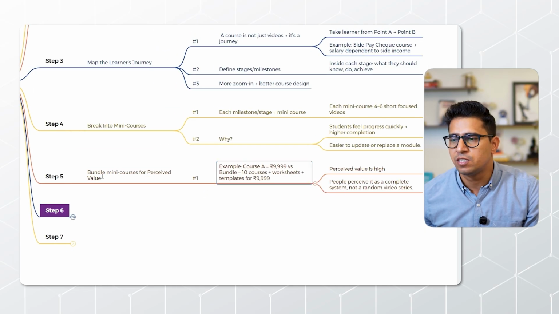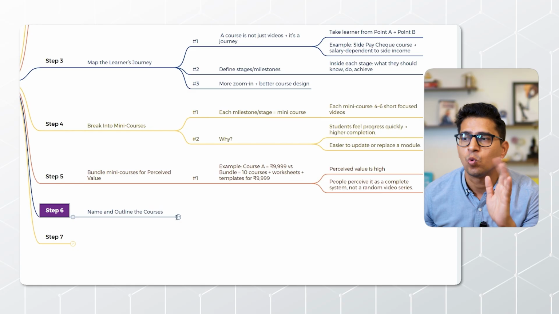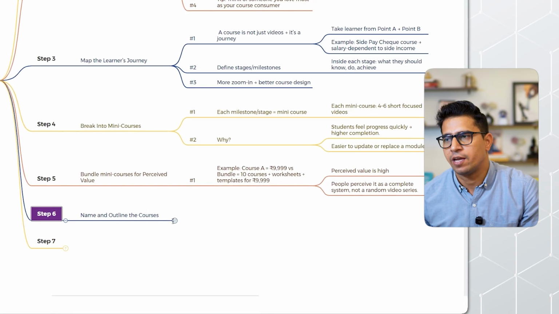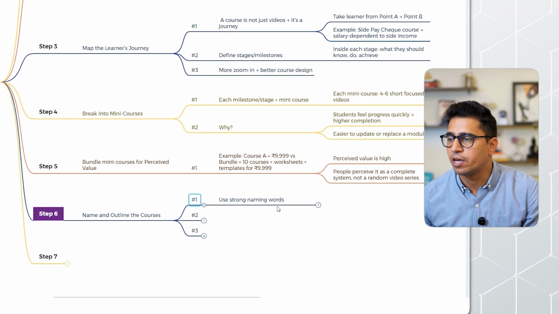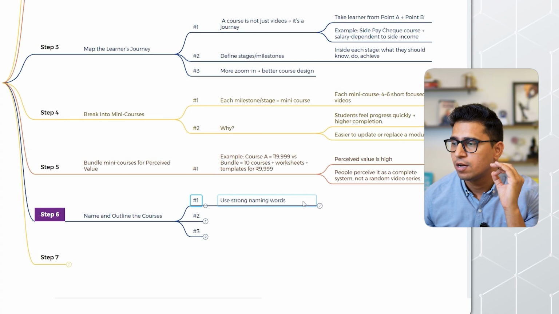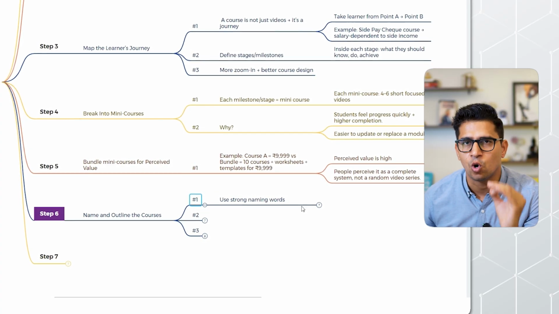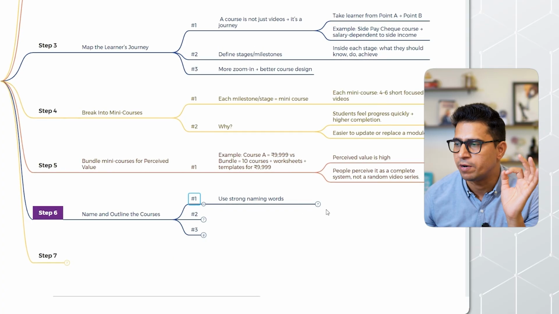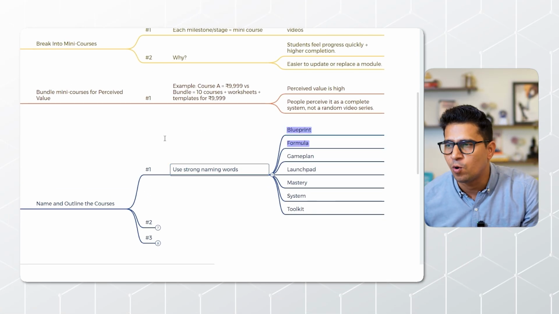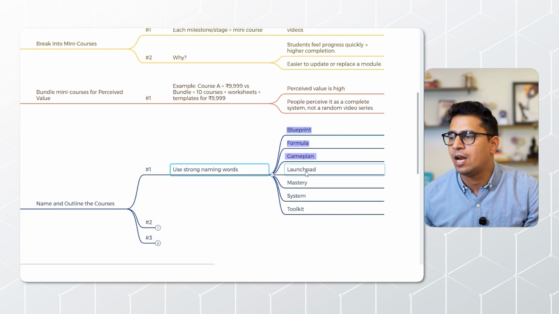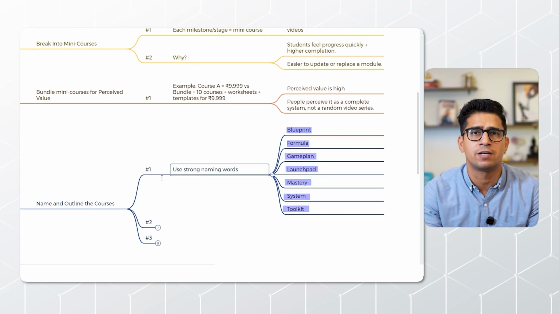And now moving to the sixth step, which is really important: naming and outlining the course. A lot of people struggle over here. So I recommend you use some strong naming words inside all the courses you are creating, all your mini courses. Some example words could be blueprint, formula, game plan, launchpad, mastery, system, toolkit. Use some keywords like this.